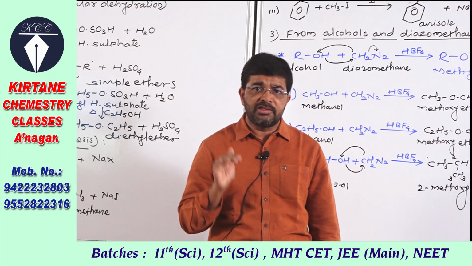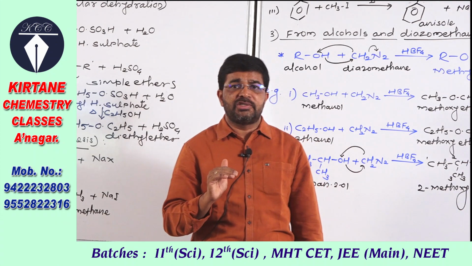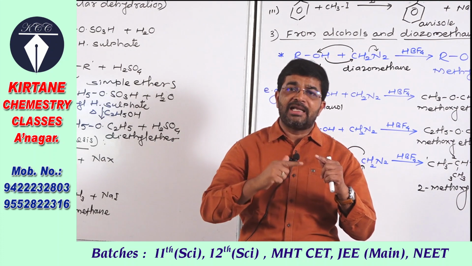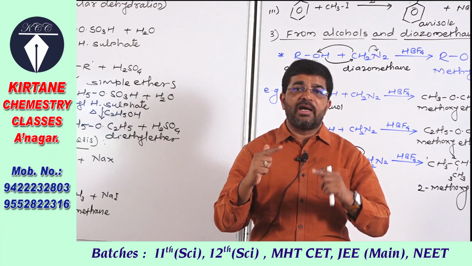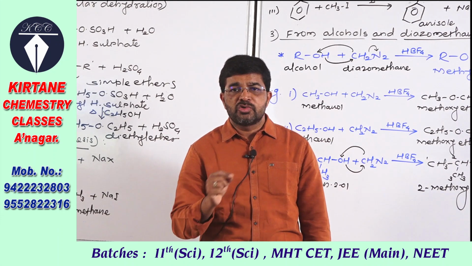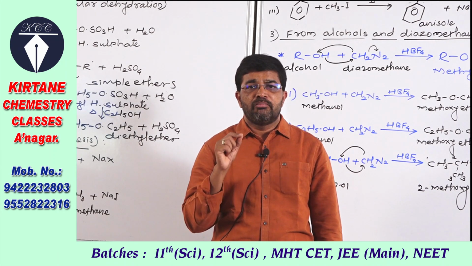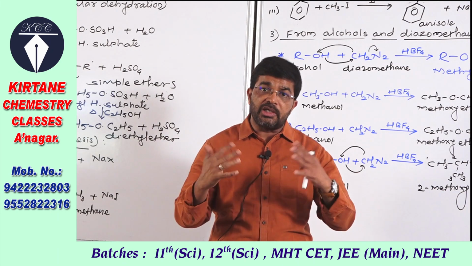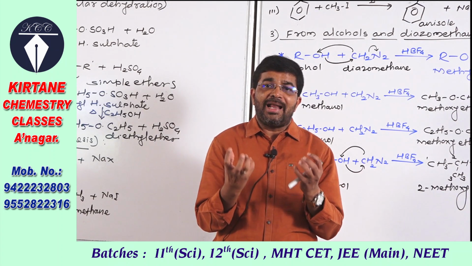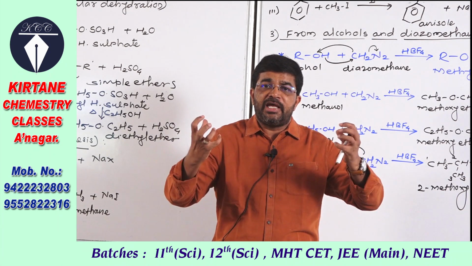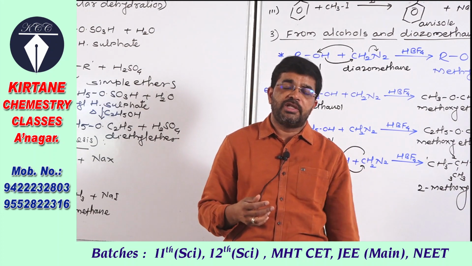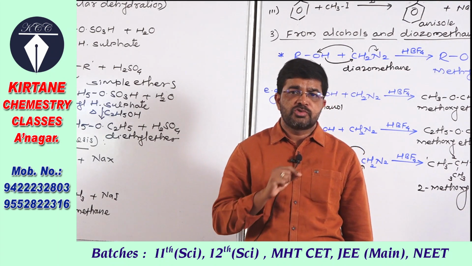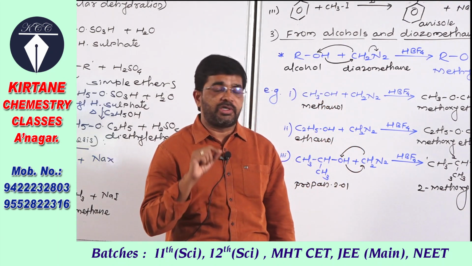Then ethers are compounds with the alkyl-oxygen-alkyl bond angle of 117 degrees. That is about the geometry, because its structure is similar to that of water, but the bond angle is increased. Why? Due to the larger alkyl groups, the repulsion between them is more, and therefore they have a greater bond angle than that in water. So that is the physical properties of ether.